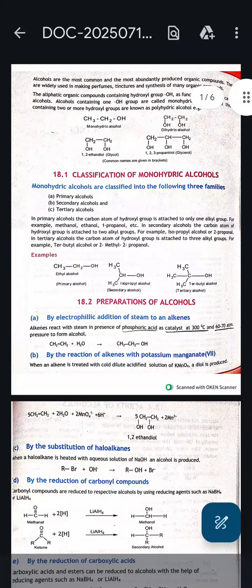Alcohols containing one hydroxyl group are called monohydric alcohols, and those containing two hydroxyl groups are called polyhydric alcohols. So we have here different examples. Monohydric alcohol has one hydroxyl group attached with the carbon, and dihydric has two hydroxyls, and we have the structure of glycol and we have the structure of glycerol.